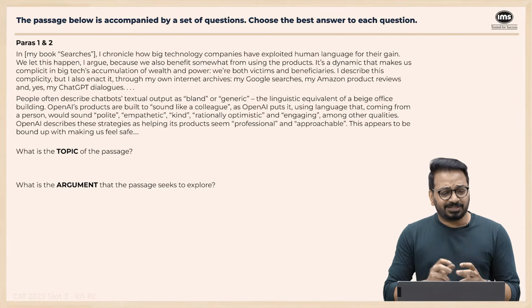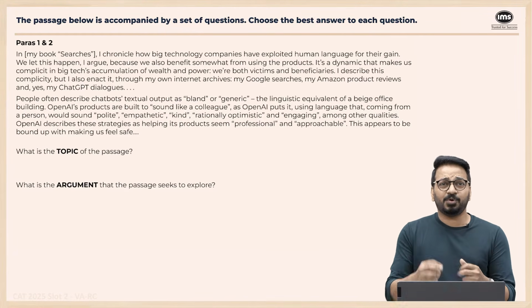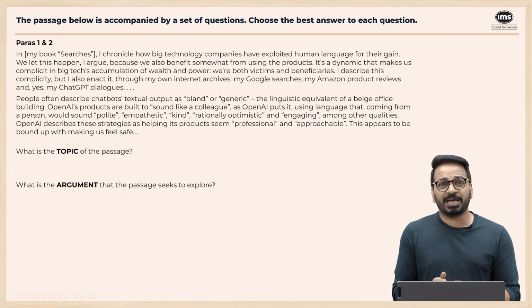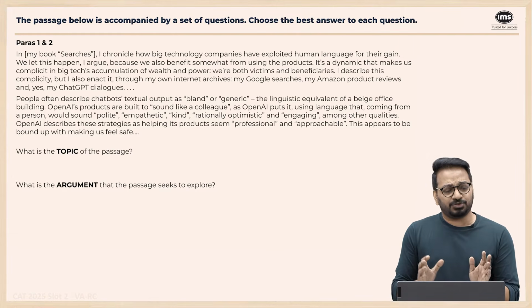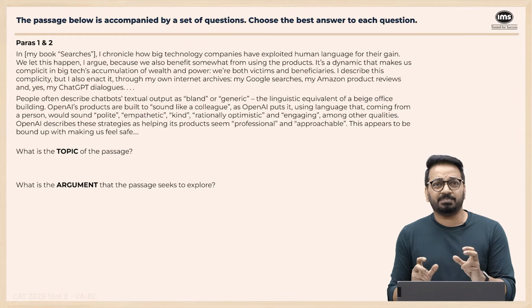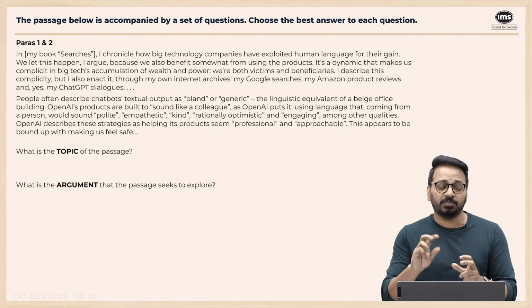In my book, because the paragraphs are very small, I thought we'll do 2 paragraphs together, right? In my book Searches, I chronicle how big tech companies have exploited human language for their gain. Okay, so we let this happen. So we know that straight away the passage is about big tech companies and how they've exploited human language for gain, right?